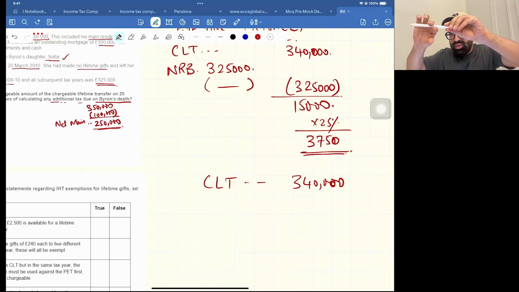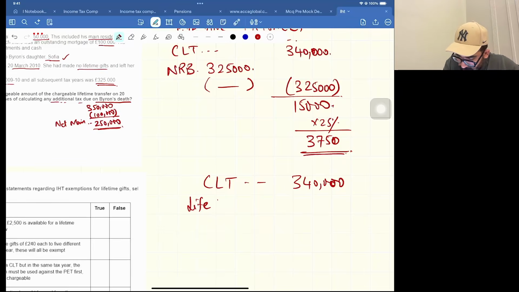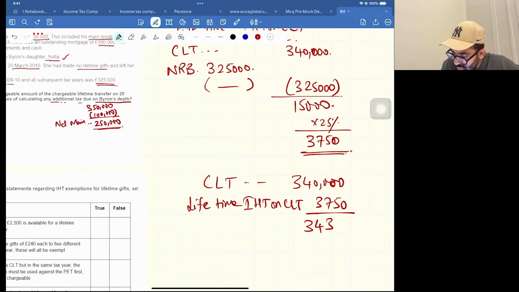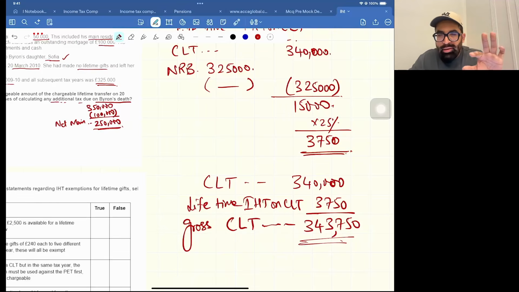So that means we need to add both of them. It's 3,750. So if you add both of them, 343,750, this is your gross CLT.